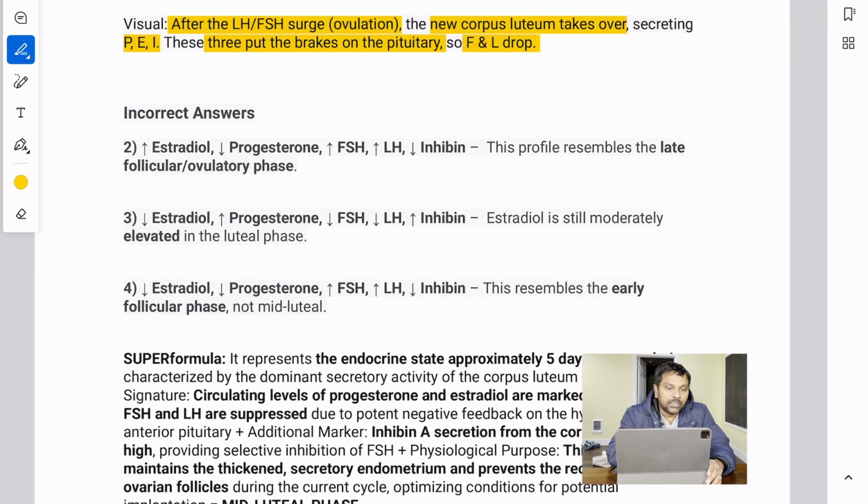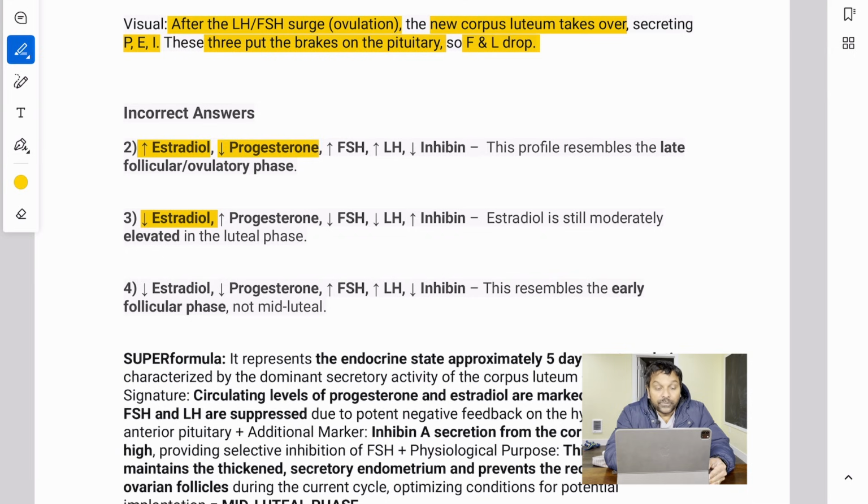Why not number 2? Estradiol is going up, progesterone is going down. All right, so you can rule it out because progesterone is going down. Really, in luteal phase, that doesn't happen. So you can remove that. How about this one? Estradiol is going down, and estradiol here is still moderately elevated.